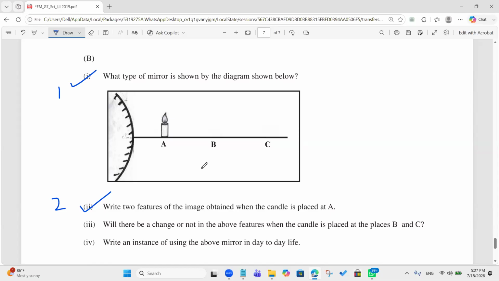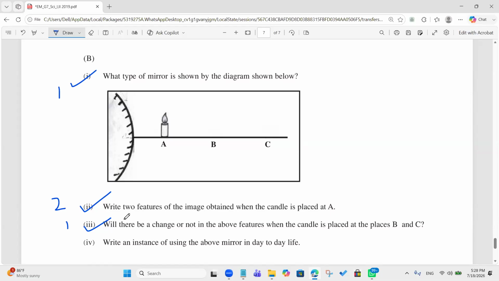Will the features of the image change or will it remain the same? Yes, it will remain the same. The reason is that this is a convex mirror. Whatever the distance you place the object, it always forms the same type of image.